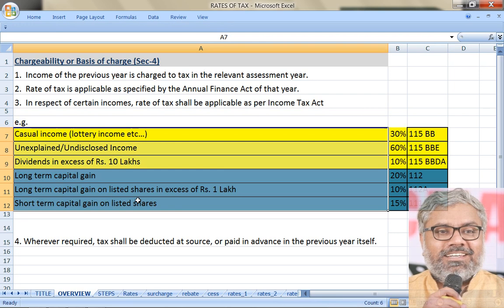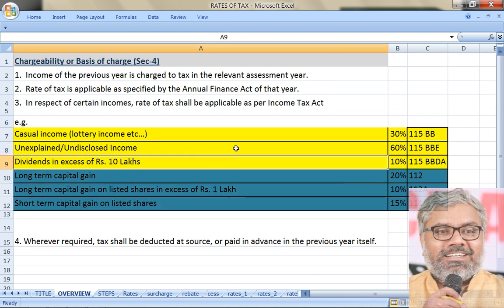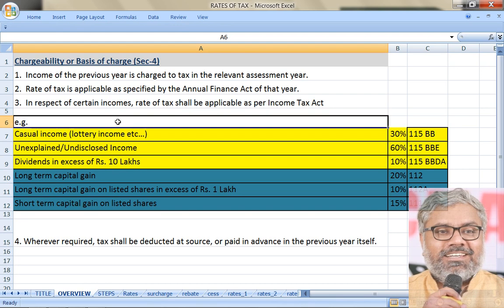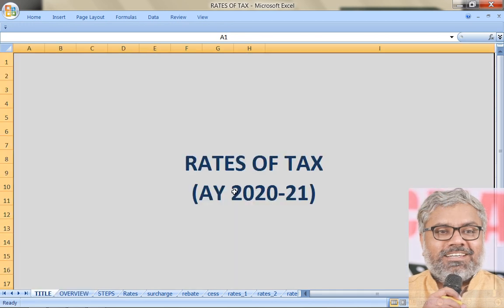And by the way, these are examples only. Don't think these are the only things which are mentioned in Income Tax Act. There are many other things also. When we really reach that level of requirement of knowing them, then we will definitely come to know about them. So don't give too much attention to these special rates.